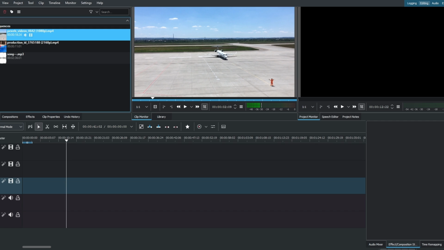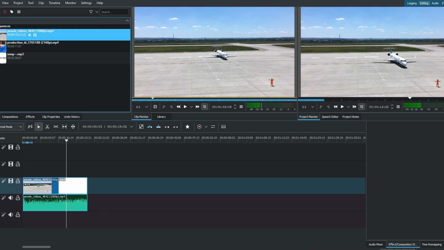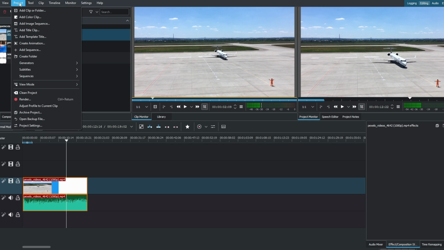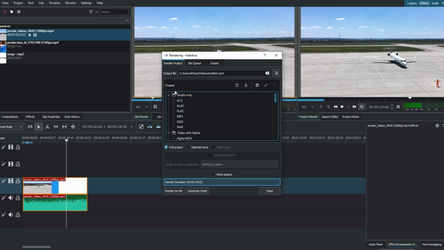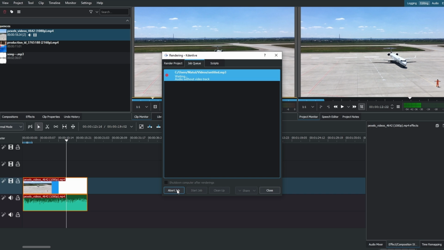First step, drag and drop your video to the timeline. Select your clip and navigate to Project. Here, click on Render. In the audio only section, select MP3. Now, click on Render to File. The video is exporting. In your folder there will be only audio.